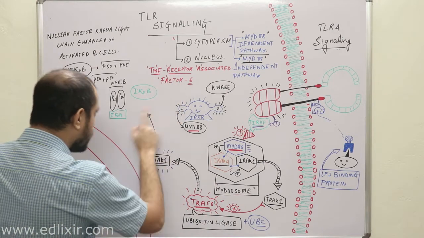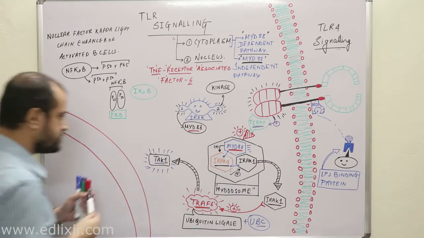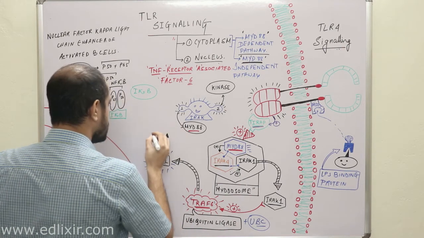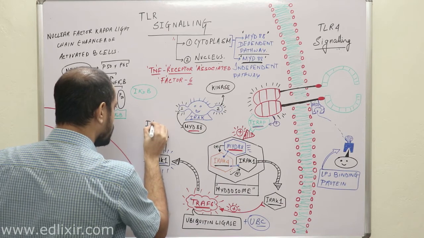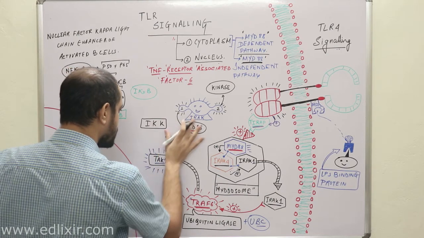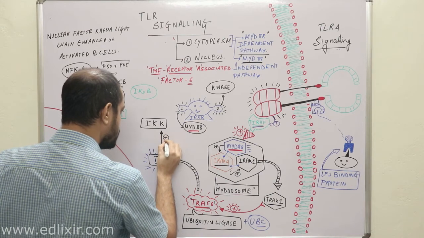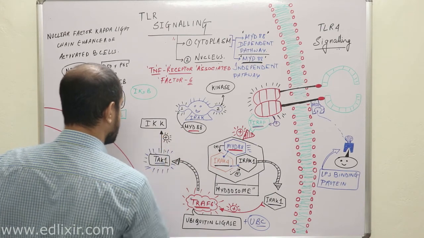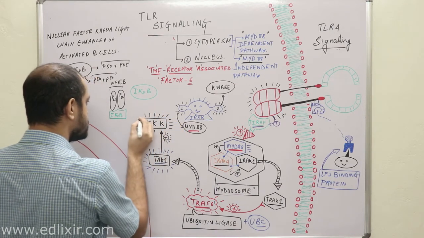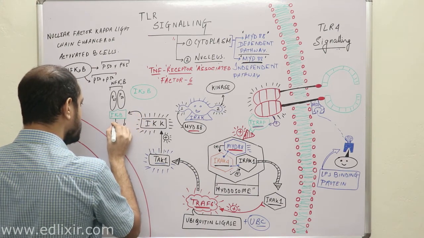What will this TAK1 do? TAK1 will activate a protein known as inhibitor of kappa B kinase, or IKK. That means TAK1 will activate inhibitor of kappa B kinase. Now when this IKK molecule is activated, it will phosphorylate this inhibitor of kappa B.